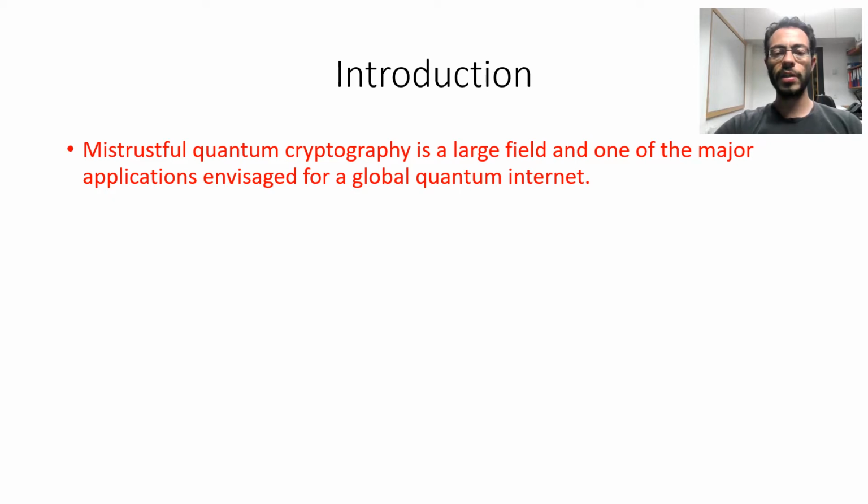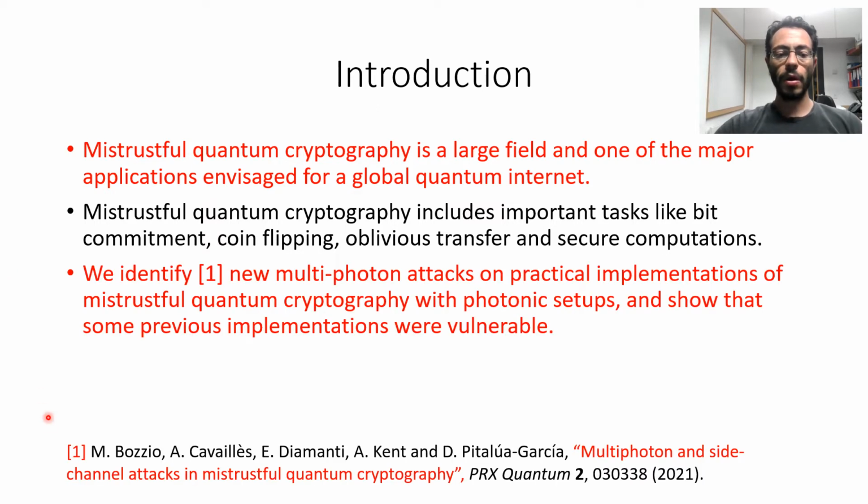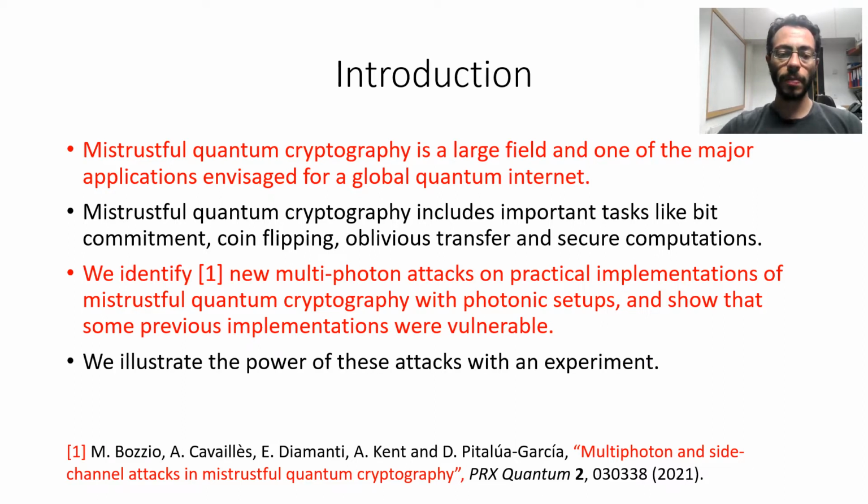Mistrustful quantum cryptography is a large field and one of the major applications envisaged for a global quantum internet. It includes important tasks like bit commitment, coin flipping, oblivious transfer, and secure computations. In this paper, we have identified new multiphoton attacks on practical implementations of mistrustful quantum cryptography with photonic setups and have shown that some previous implementations were vulnerable. We illustrate the power of these attacks with an experiment and also discuss side channel attacks.